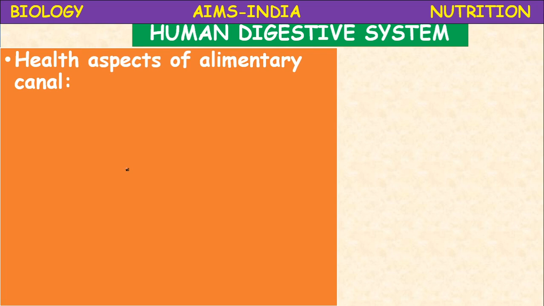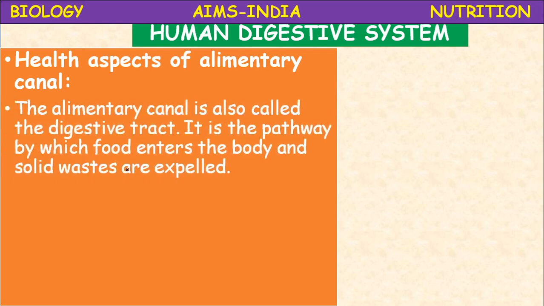Health aspects of the alimentary canal. As you all know, what is the alimentary canal? The alimentary canal is also called the digestive tract. It is the pathway by which food enters the body and solid wastes are expelled.